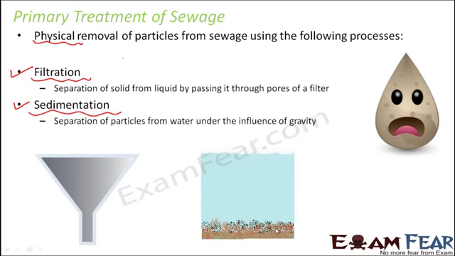The solid particles will get settled down at the bottom and the water will remain on the upper side. Now if you want to separate them, just take out the water from this beaker. The solid particles will remain at the bottom and you will get water which is now free of most of the solid particles. So this is another process involved in the primary treatment. So filtration and sedimentation, these two processes together help to remove the solid particles from the sewage.